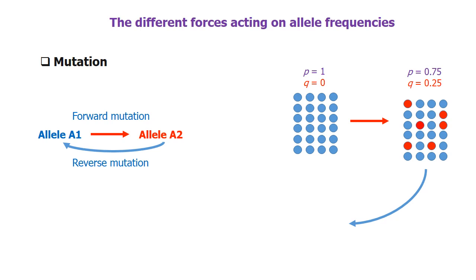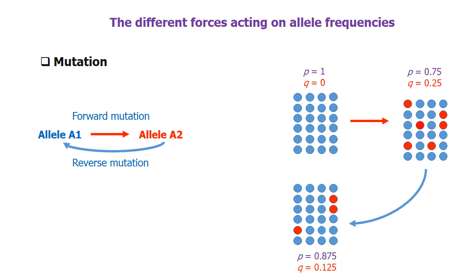Again, when time goes on, some reverse mutation happens and some individuals get back the function of A1 allele. Now, the allele frequencies are 0.875 and 0.125. Thus, random mutations can keep the allele frequencies changing.